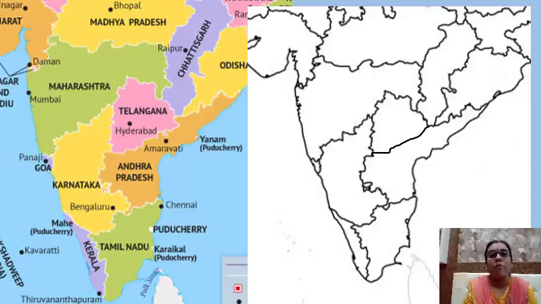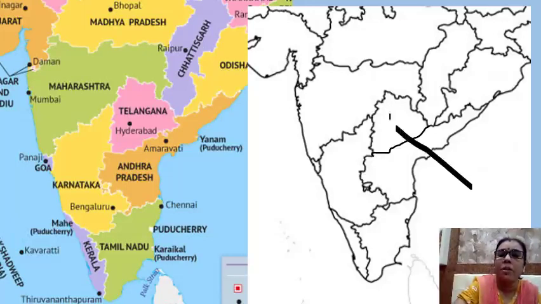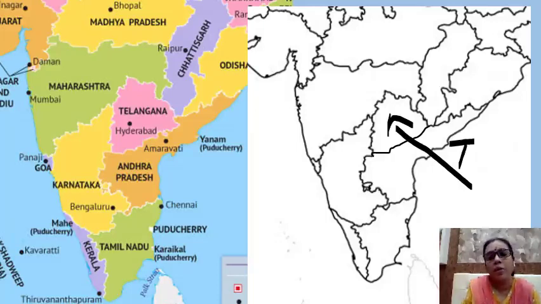You have to draw one arrow. Like this, you will be drawing one arrow. This part is showing Telangana, and then above it you will be writing the whole word, okay, Telangana. Full spelling, complete spelling you are going to write down.